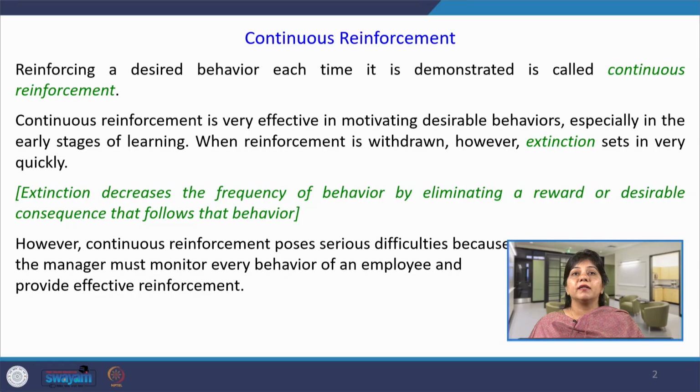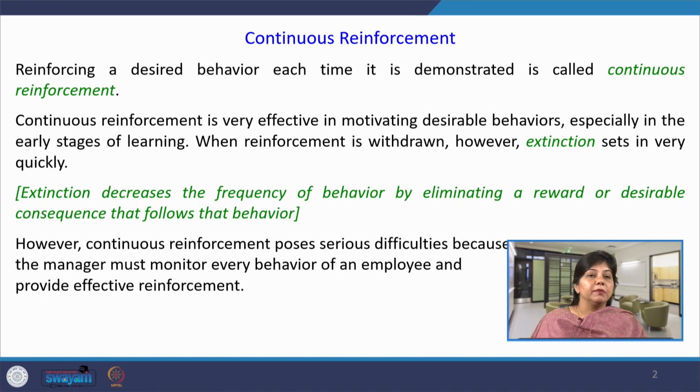As soon as the reward system is not in parallel with the desirable behavior, ultimately the desirable behavior tends to become extinct. That means the tendency or frequency of performing the desirable behavior goes down. So, extinction is decreasing the frequency of behavior by eliminating a reward or desirable consequence that follows that behavior.